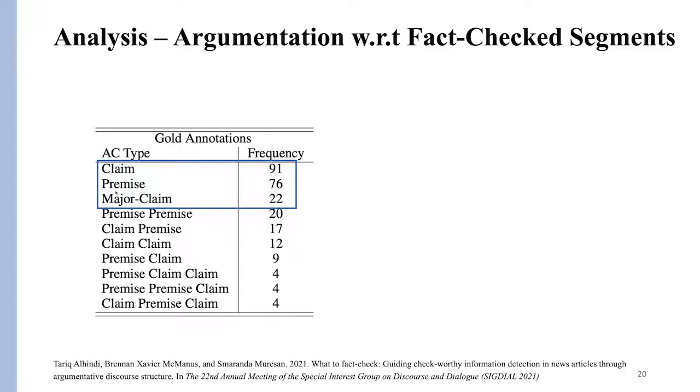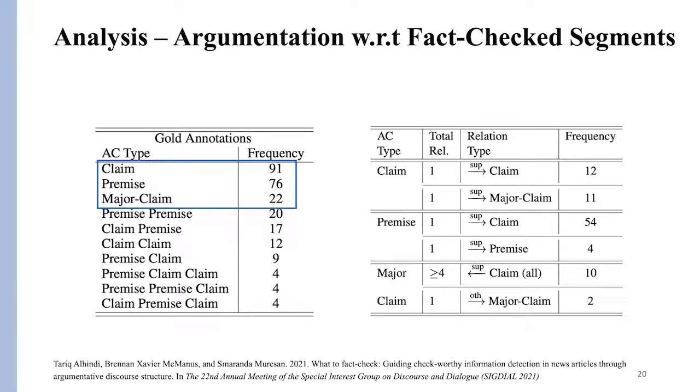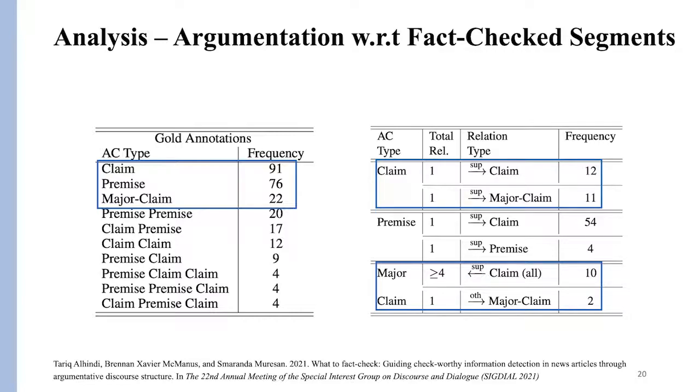But if we look at the majority of those that consist of only a single argumentative component, we see that if that component is a claim or a major claim, it is either supported by another claim or supporting a claim. And if it's a premise, it is used to support a premise. This is in line with our initial hypothesis that a premise is fact-checked when it is used to support a claim, and a claim is fact-checked when it is supported only by other claims or not supported.